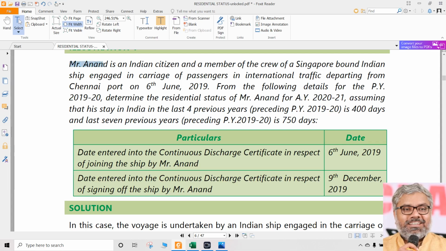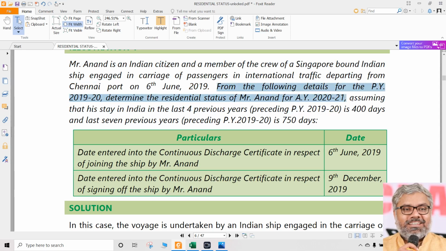Mr. Anand is an Indian citizen and a member of the crew of a Singapore-bound Indian ship, engaged in carriage of passengers. We don't care. In international traffic departing from Chennai port. We don't care whichever port from India. India is important enough. Date on 6th June 2019, that ship was supposed to go. That generally is important.